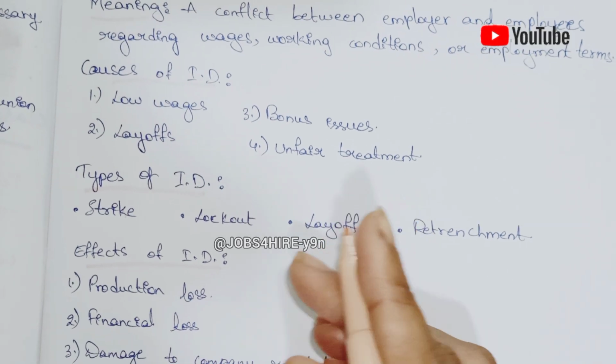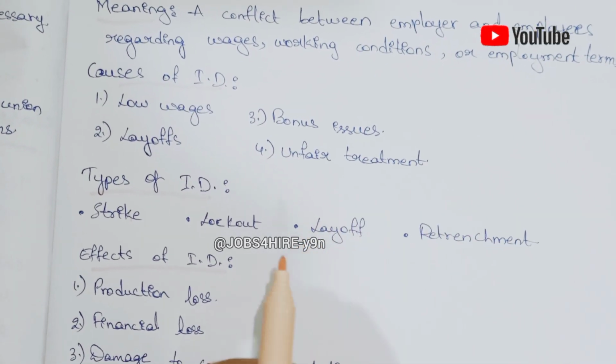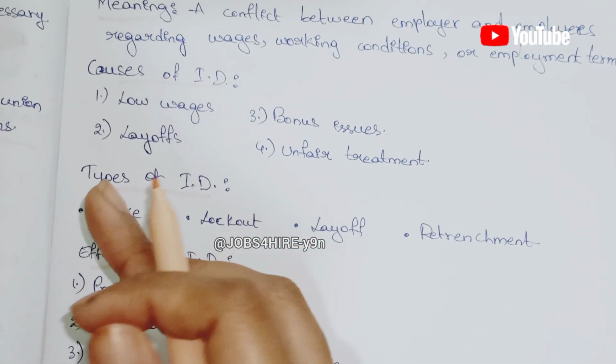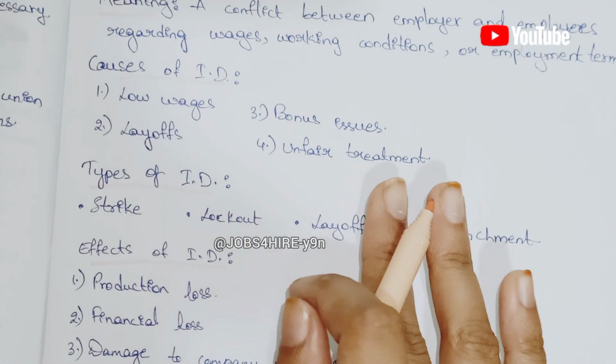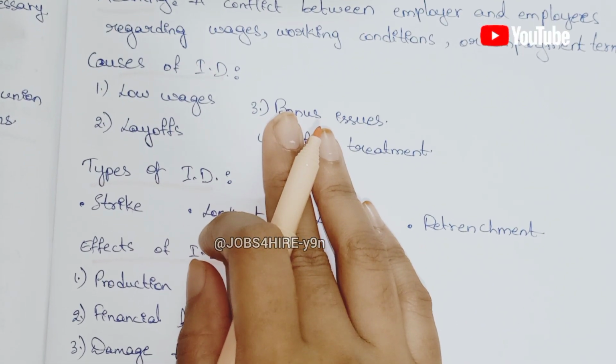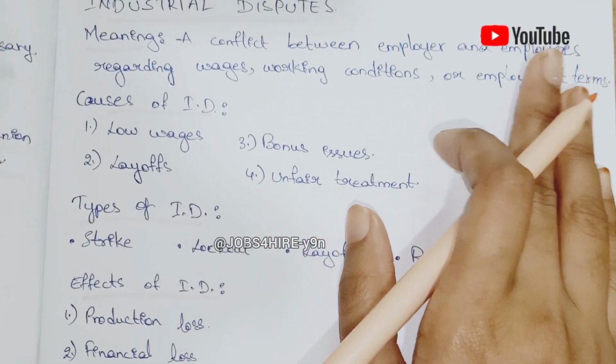Understood? Workers demand bonus. Management refuses. What will happen? Workers go on strike. Production stops, company faces loss. That is called industrial disputes. Industrial disputes between employer and employees.